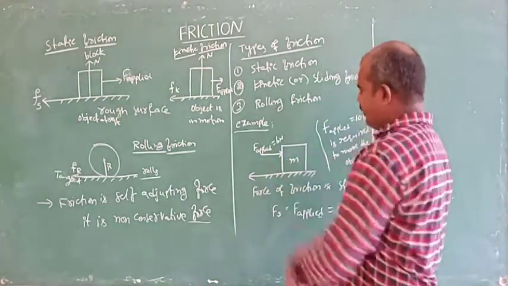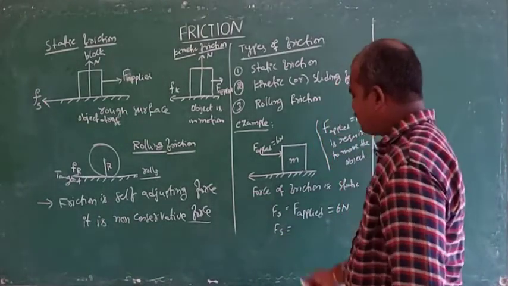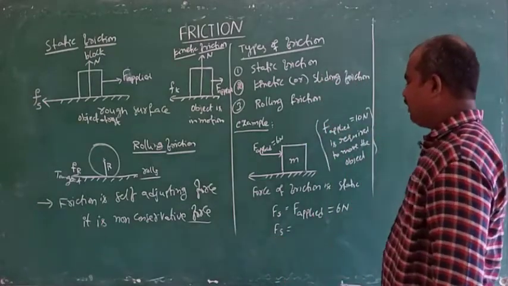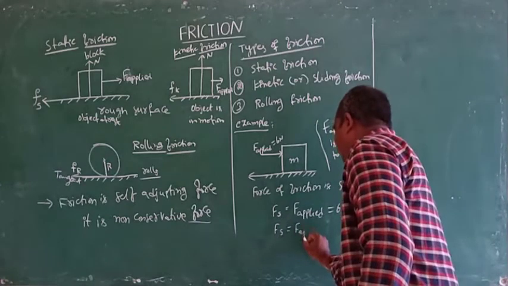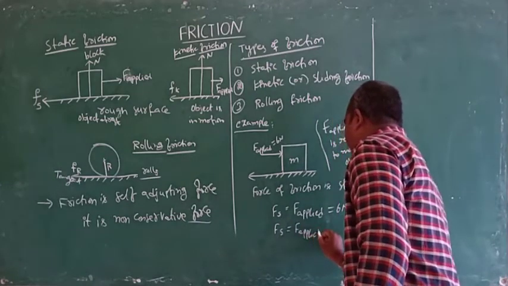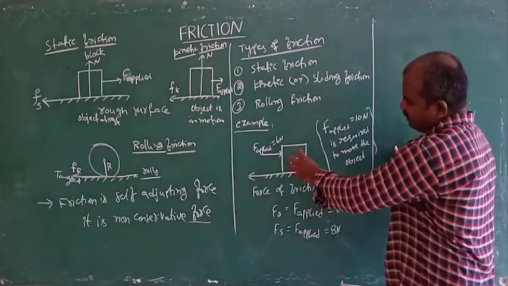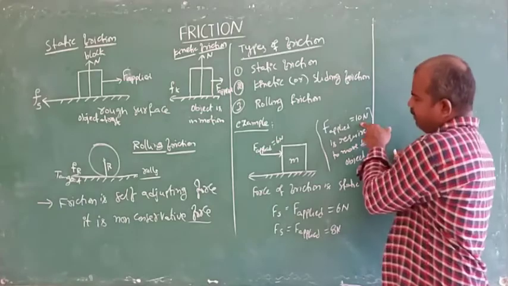Suppose the force is increased to 8 newtons. Then the static friction, the force of friction, is equal to F applied, that is 8 newtons. How much force is required to move this body? 10 newtons is required.